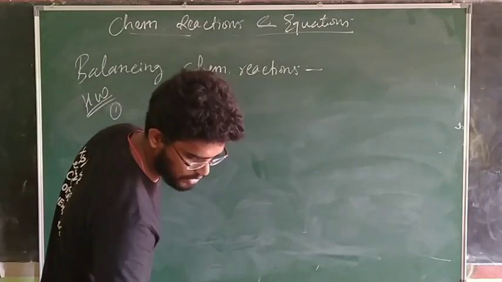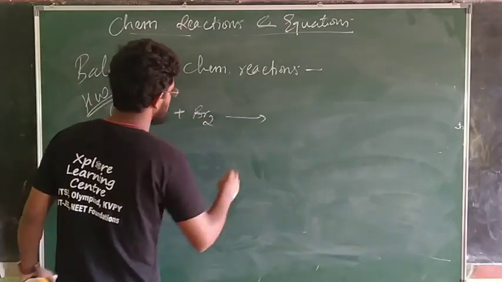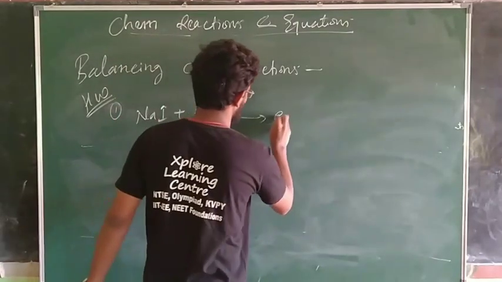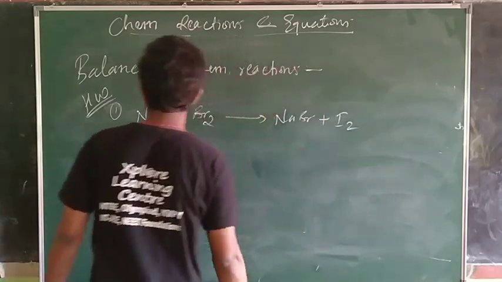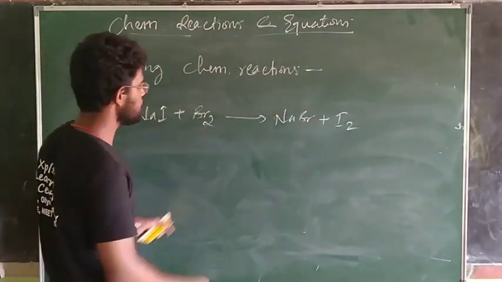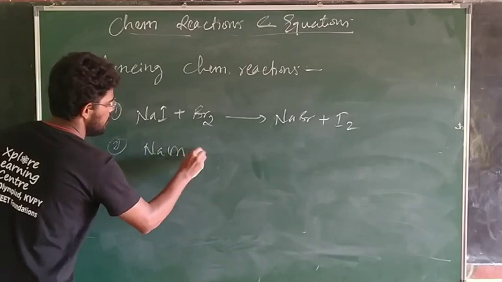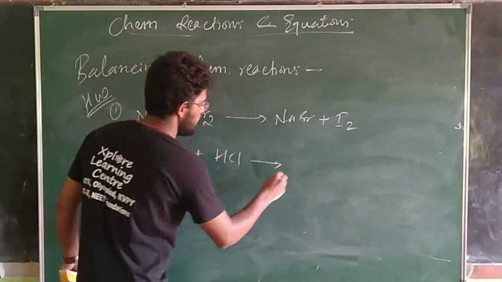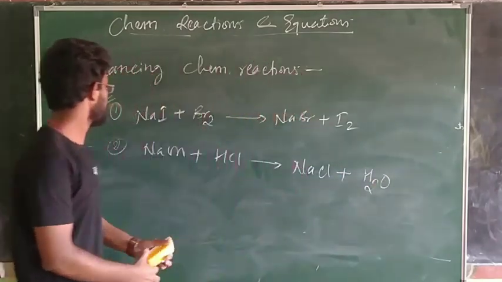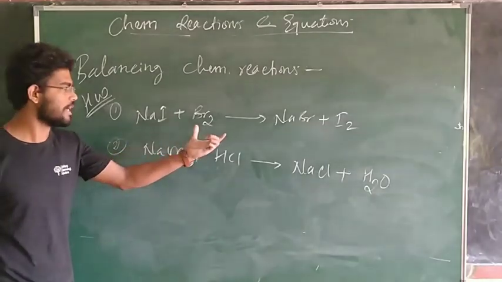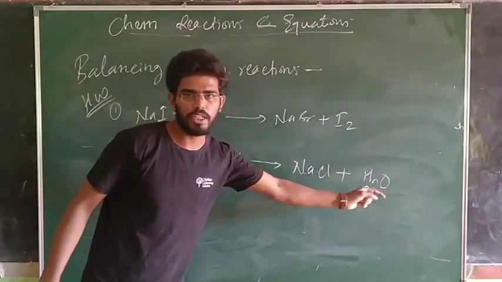Reaction is Na plus Br2 will give you NaBr plus I2. Note this reaction: NaI plus Br2 gives you NaBr plus I2. One more reaction you must take: NaOH plus HCl gives you NaCl plus H2. Note these two reactions: NaI plus Br2 gives you NaBr plus I2, and NaOH plus HCl gives you NaCl plus H2.